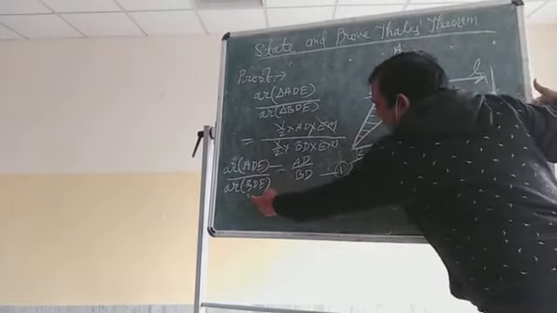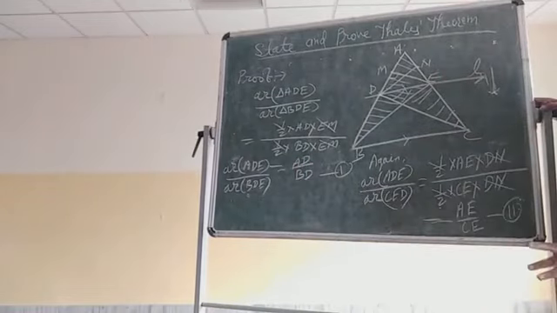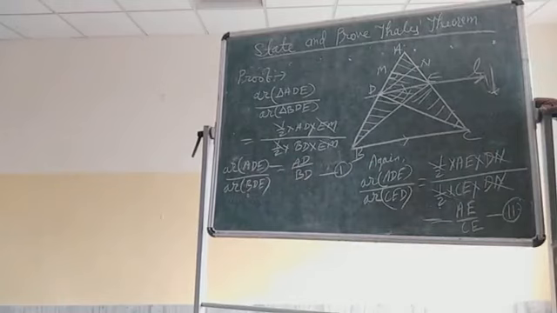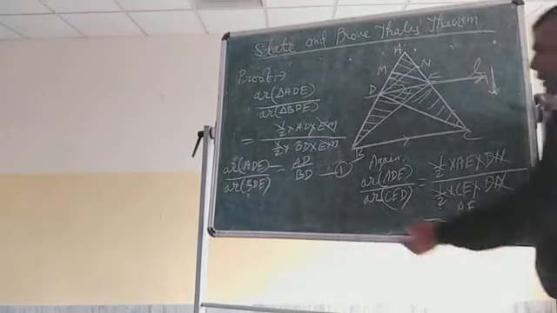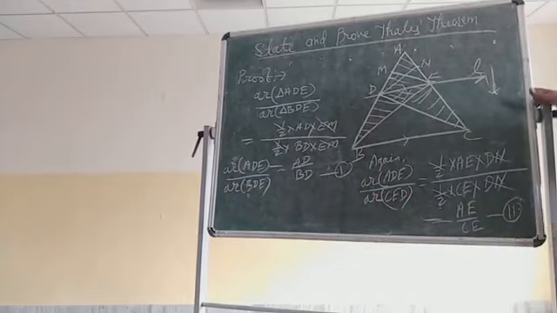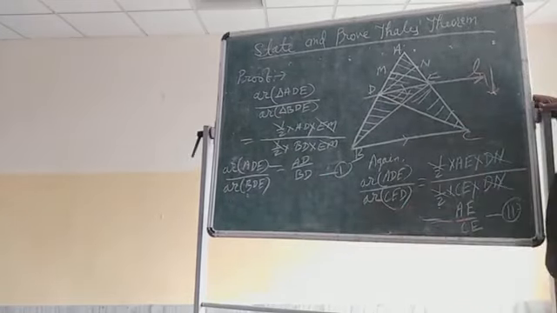So if BDE and CED are equal, then your LHS will be equal. And if this part is equal, then equation 1 will be equal to equation 2, and then you can write AD by BD equal to AE by CE. So how can we show area of BDE equal to area of CED?